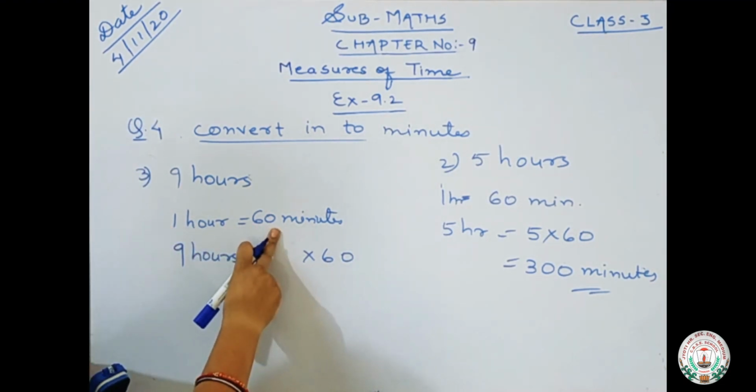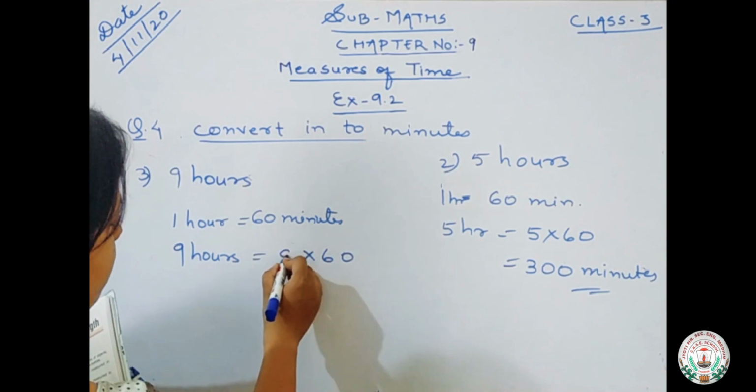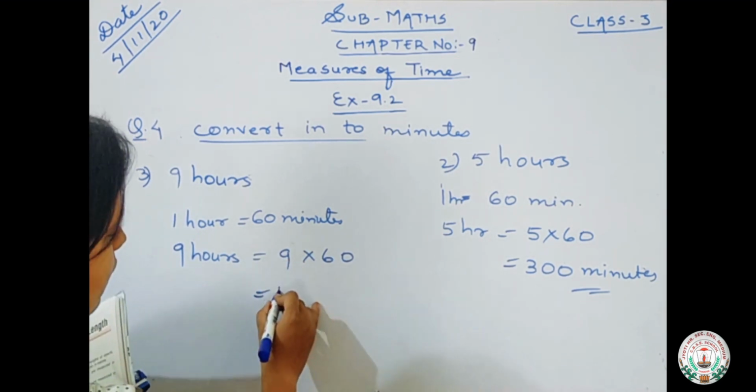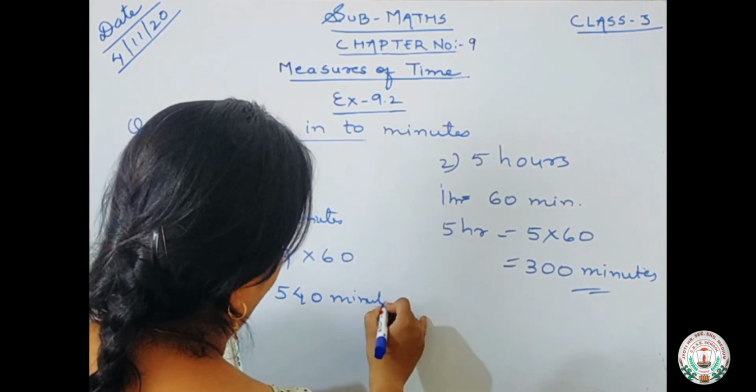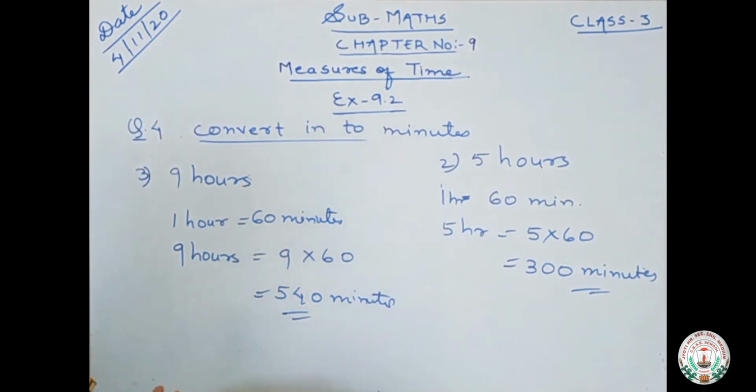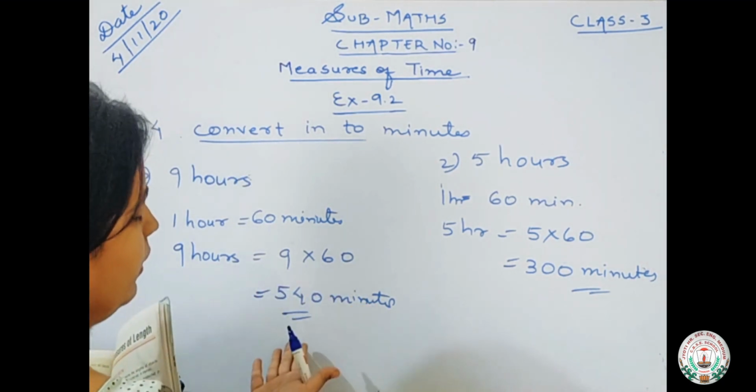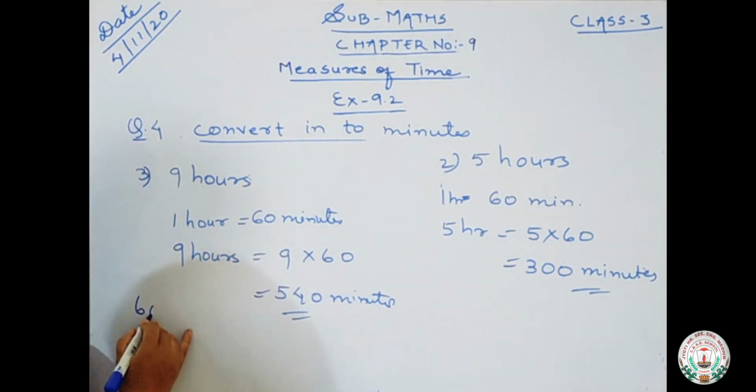1 hour is equals to 60 minutes. 9 hour is equals to 9 into 60. 540 minutes. We will just multiply and write. Those who can do direct multiplication, they can do direct. Otherwise, you will do in rough and then write.